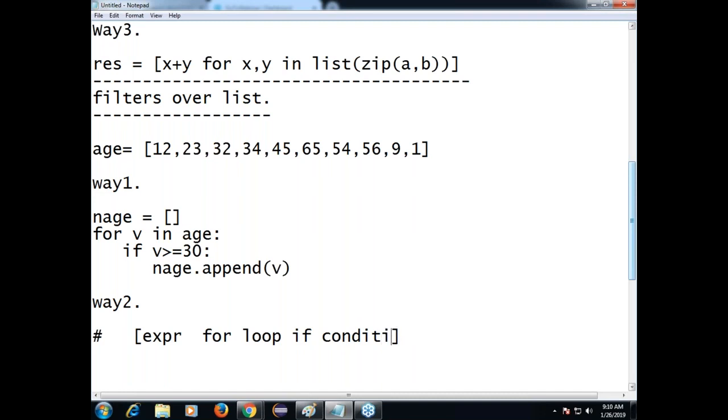That is the style. Previously there were only two parts, expression and for loop: left side expression, right side for loop. Now left side expression, middle for loop, right side of the for loop if condition.